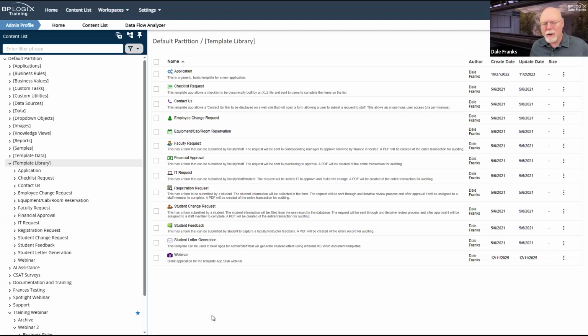So the nice thing about the template library is if you have a setup like that, where different portions of your organization, HR is always a great example of this. HR does sort of specialized work. And there are several different types of processes that HR controls and runs, but all of those processes tend to have some things in common.